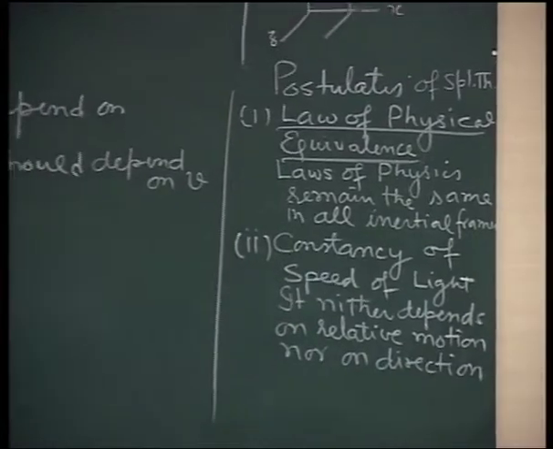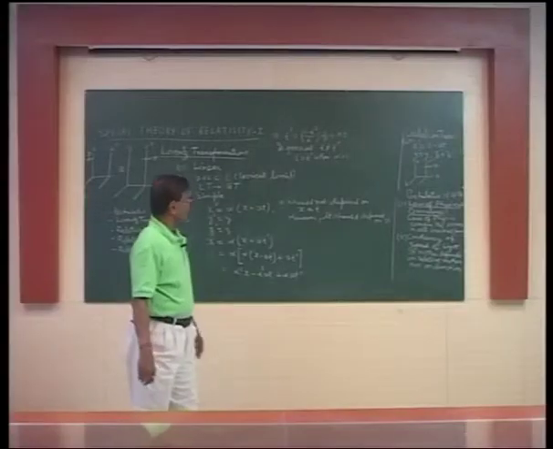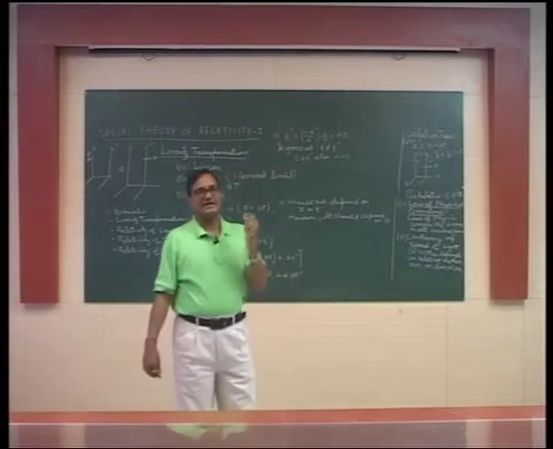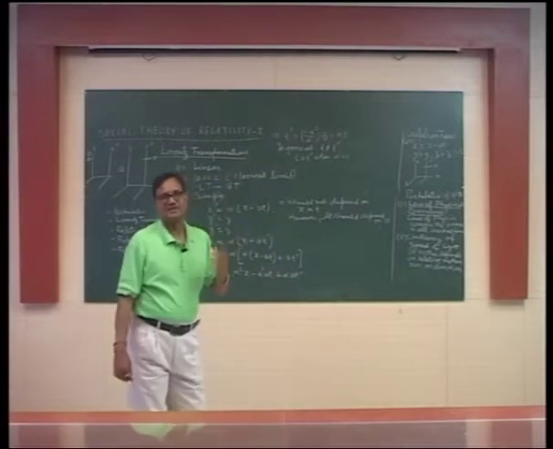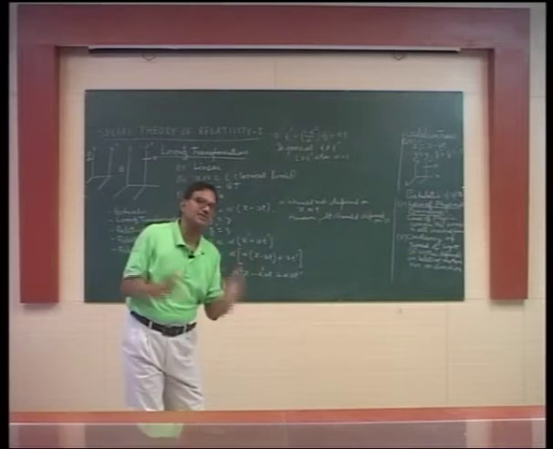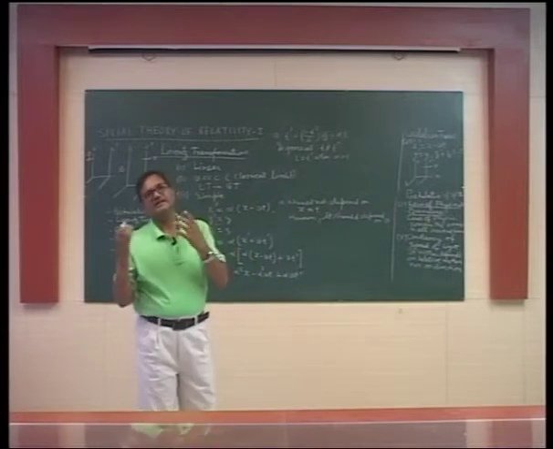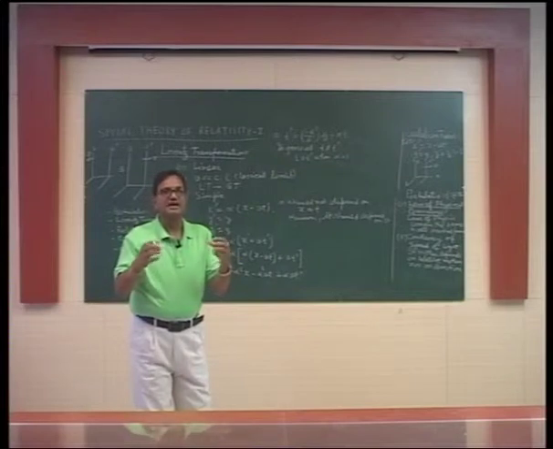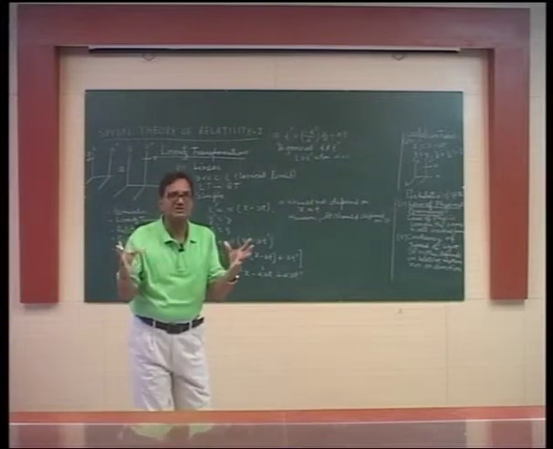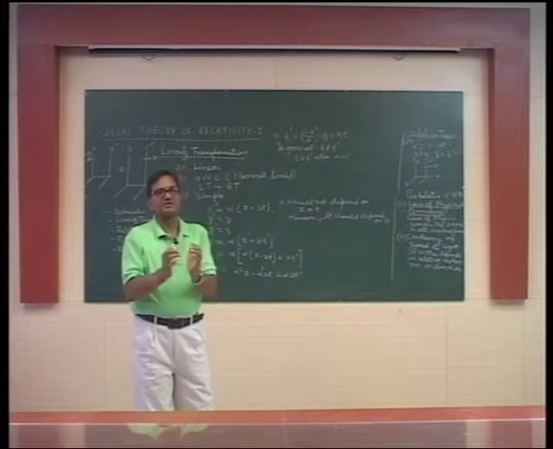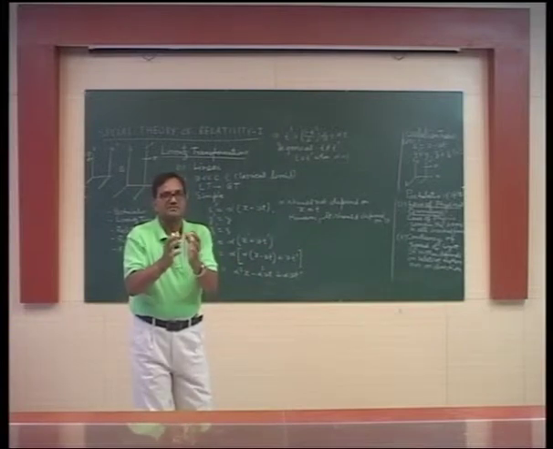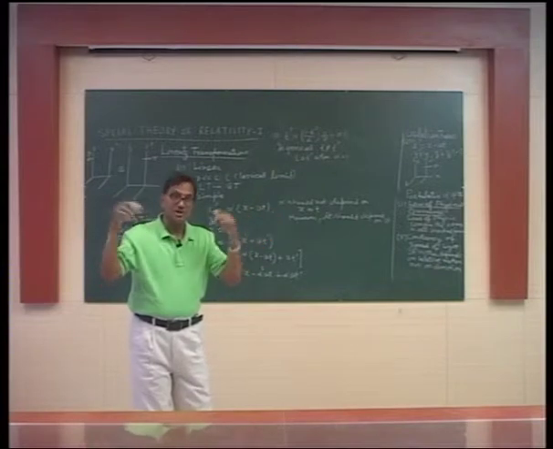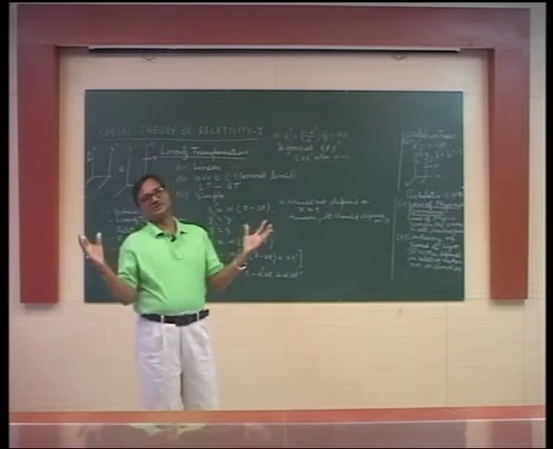To consider the second postulate, let us see that a light pulse is emitted and it is observed by both the frames S and S dash. The light pulse will expand and travel in all directions with the same speed. Therefore, the light disturbance will expand on the surface of a sphere, not only for S but also for S dash.